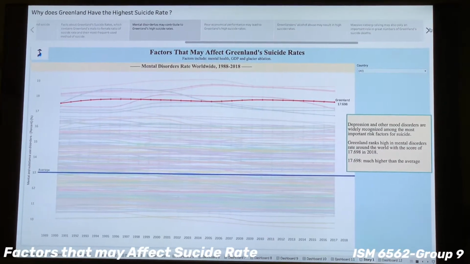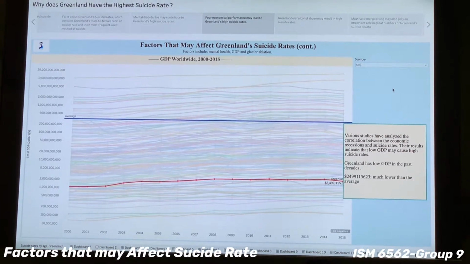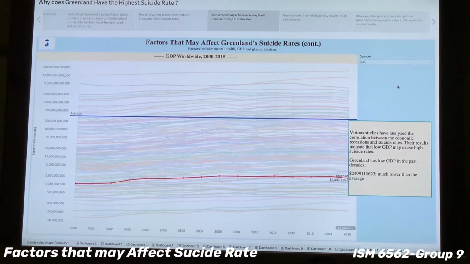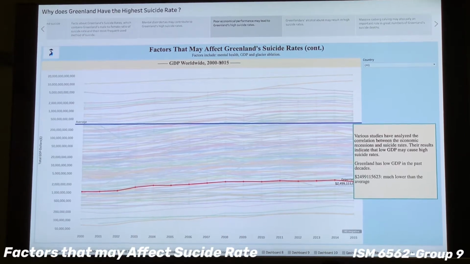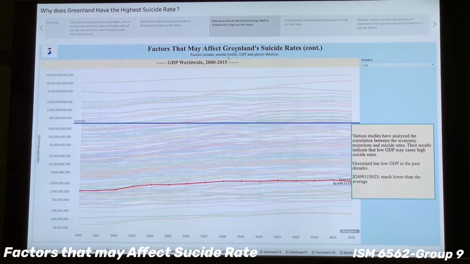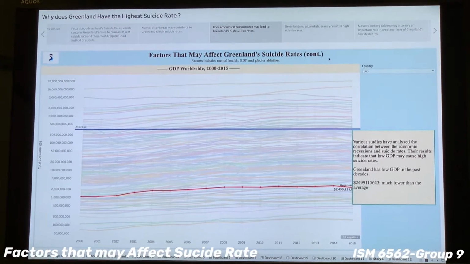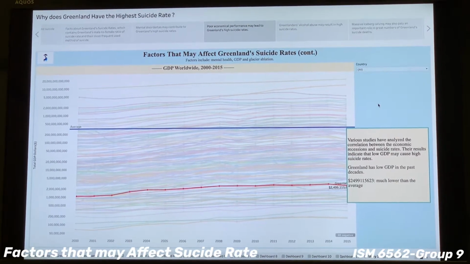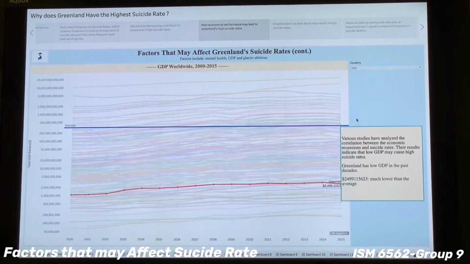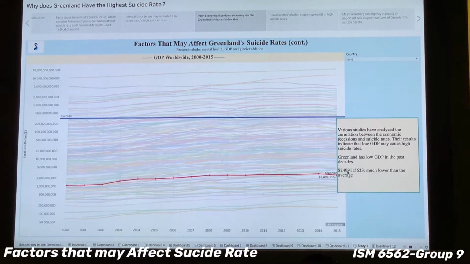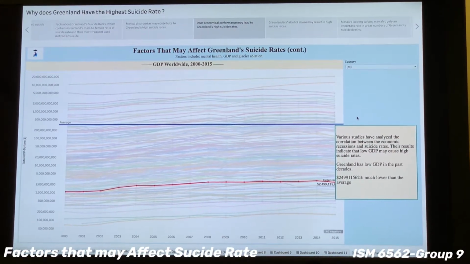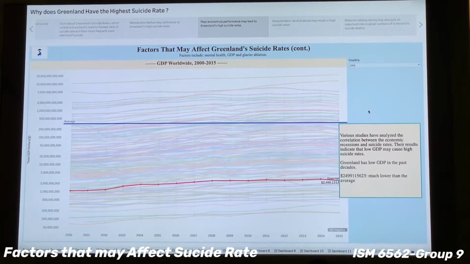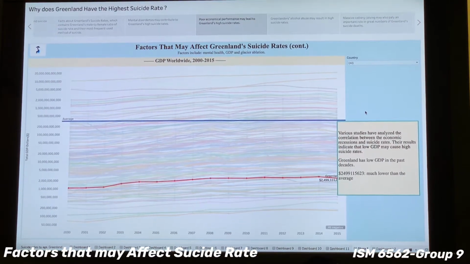Now we are moving to the next factor, which is GDP. This line chart shows the GDP of different countries from 2000 to 2015. The design process is similar to the previous one. We also made Greenland red and added a reference line with the average GDP of the world.